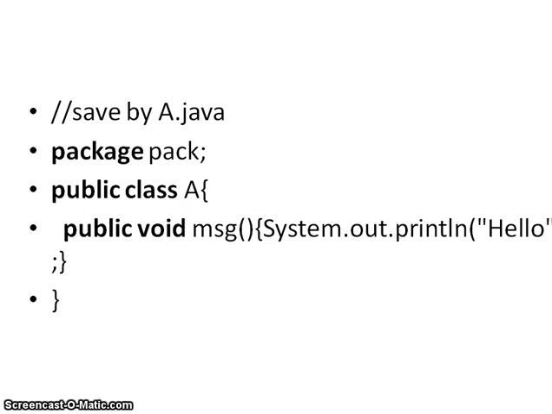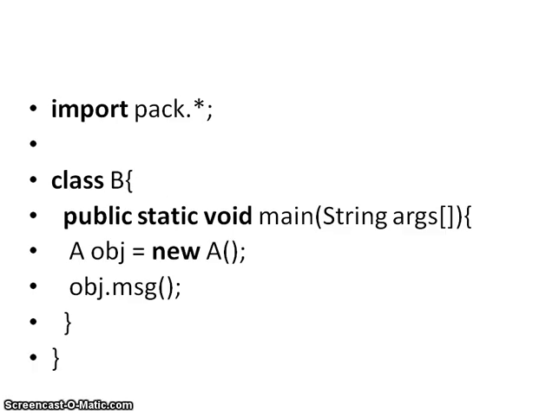What is the package name here? The package name is pack. And next, in another file you have to import pack.*. So here I am importing pack. Pack is a package name. The .* means all the classes available in that pack can be included in your program. So I am declaring B as a class, and in that B class I am taking the main method.